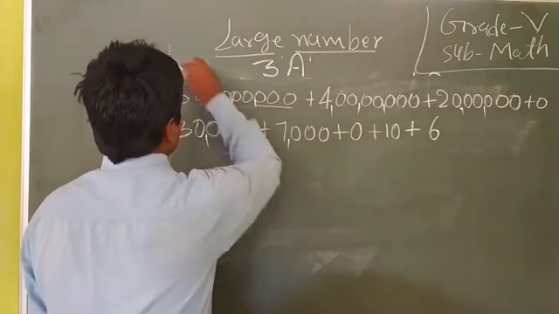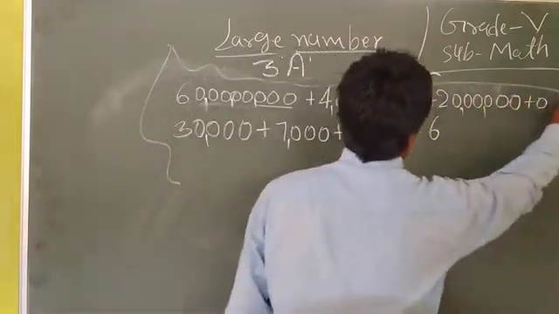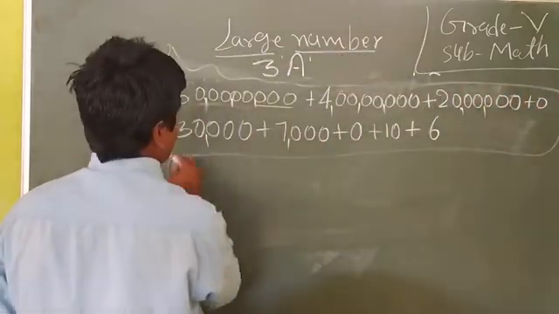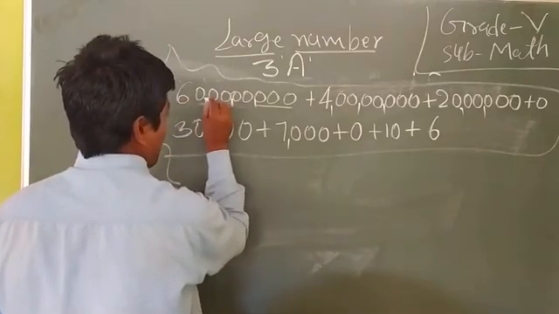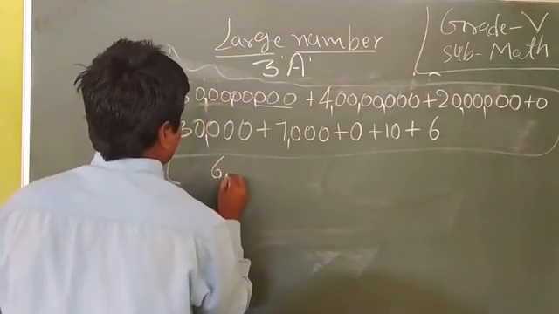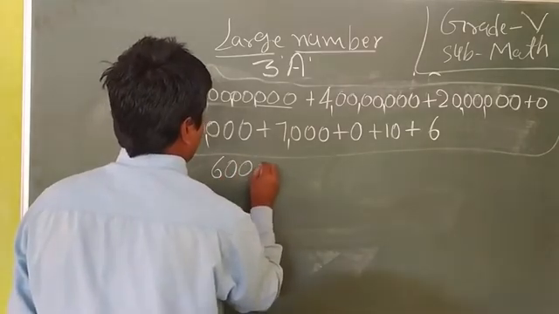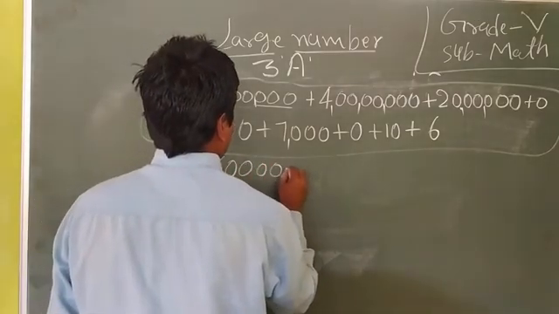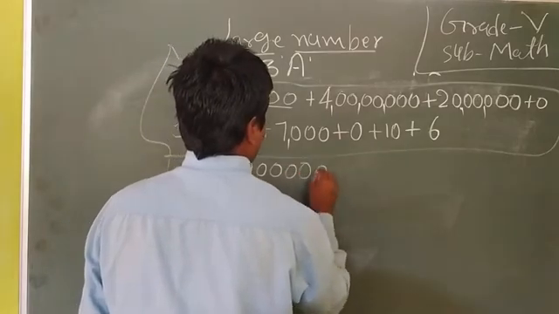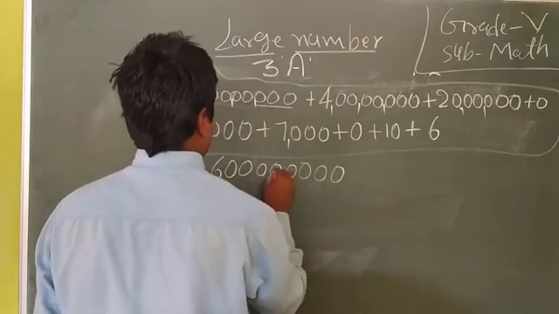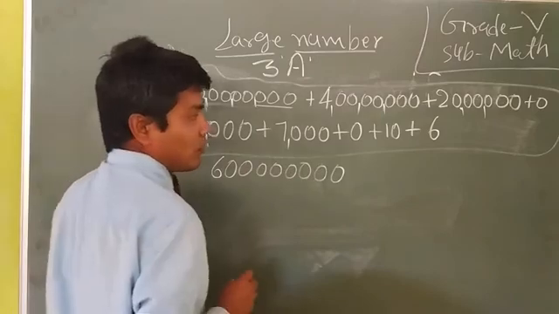What is the short form of these numbers? First we will add 60 crores: ones, tens, 100, 1,000, 10,000, lakh, 10 lakh, crore, 10 crores. Okay, dear student.